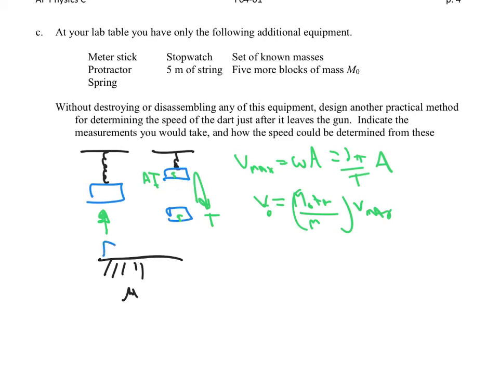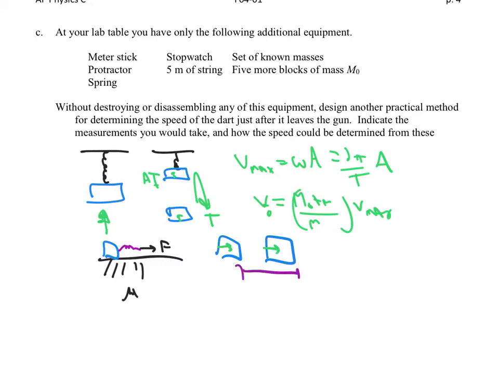We could hook up the block and drag it at a constant rate and then see how much the spring stretched, and that would tell us what the frictional force would have to be, and then we can get mu, and then once we have mu, we could say, well, when we fire the dart into the box, it would travel some distance by skitching along the floor.